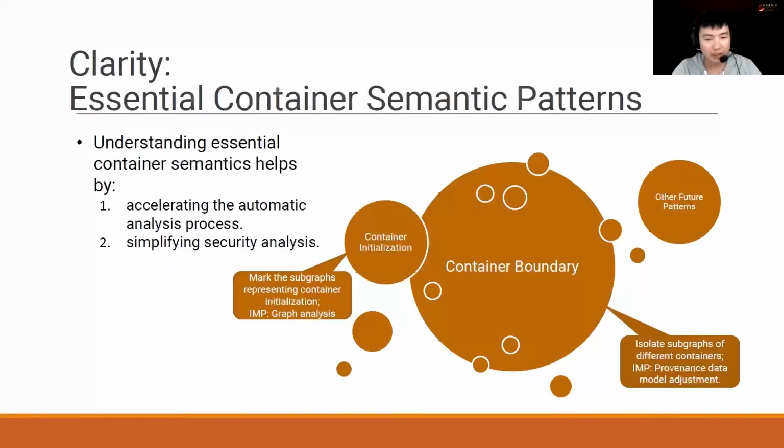So another challenge in container provenance tracking is the clarity challenge. Without understanding the essential container semantics, we can neither accelerate the automatic analysis process nor simplify security analysis. In this paper, we provide two essential container semantic patterns and expect more patterns in the future. One pattern is container boundary. It helps isolate the subgraphs of different containers, and we implemented it by some provenance data model adjustment in Spade.